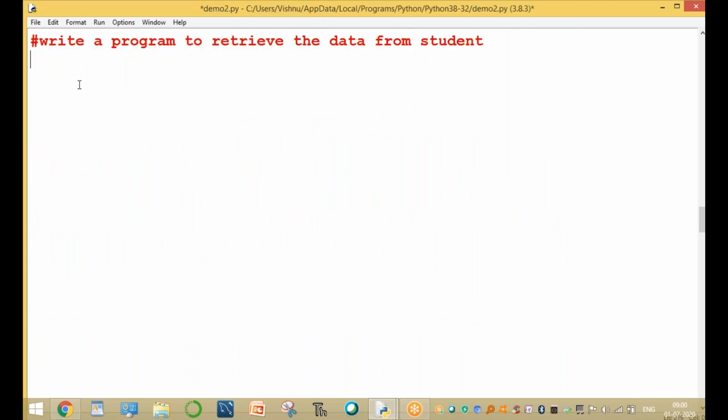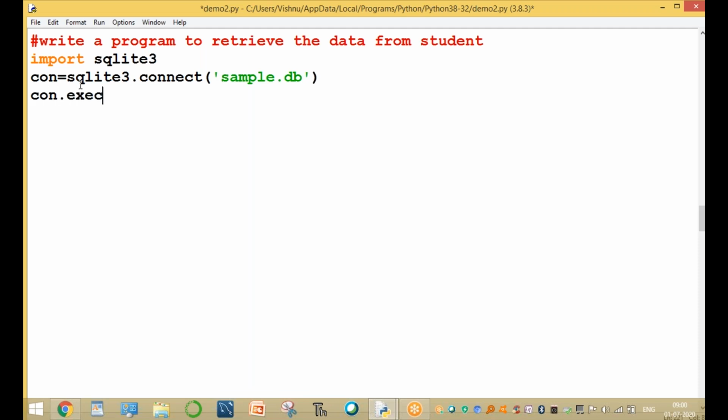Now write a program to retrieve the data from the table. The retrieve command is the select command. So connection equal to sqlite3.connect of sample.db. A cursor is not required; you can use it or go without the cursor, no problem. Now the cursor: cursor.execute, and you can run the command directly.